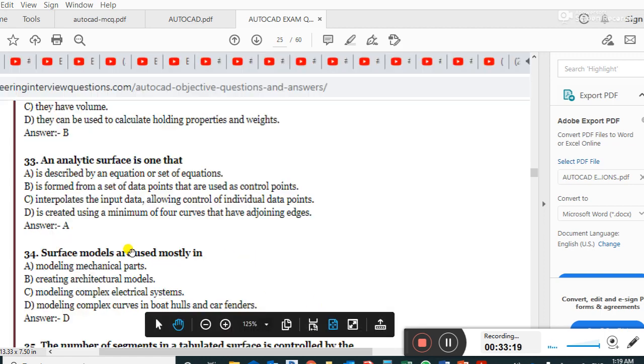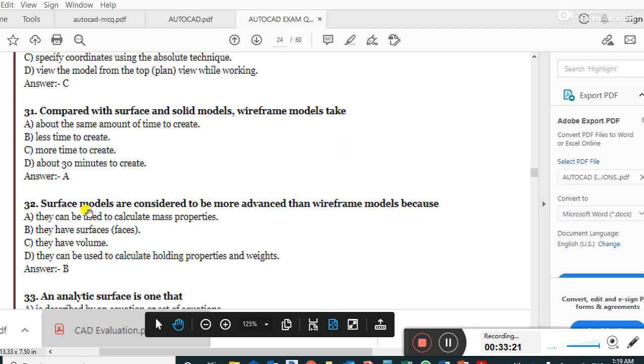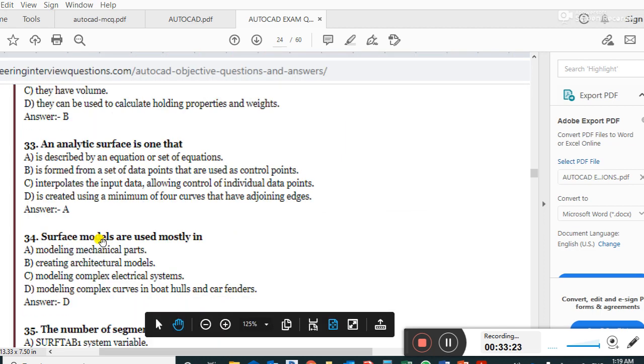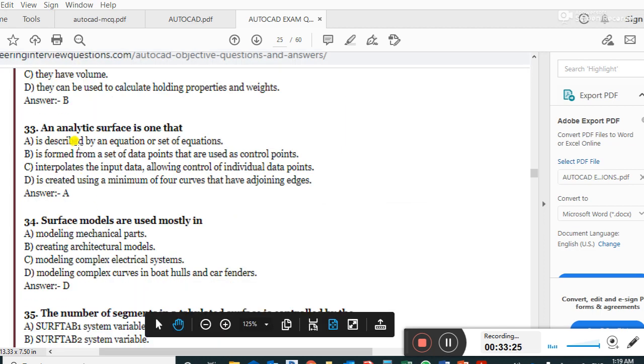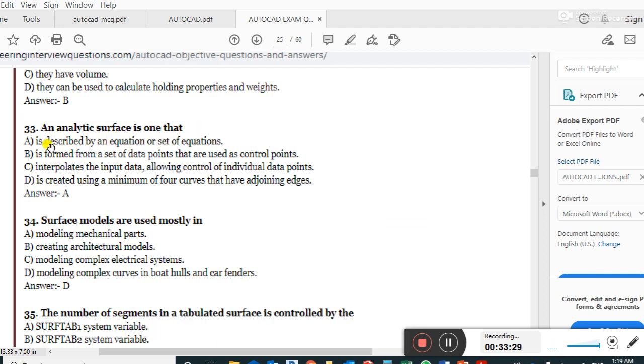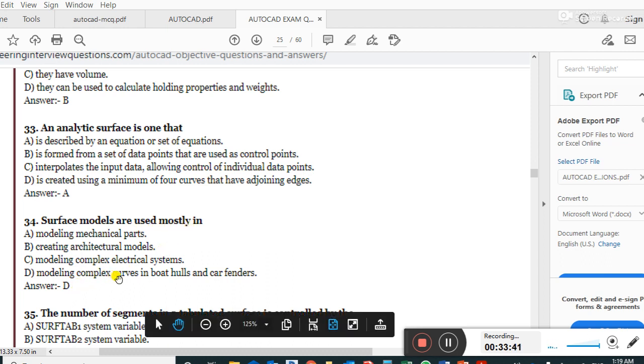Next questions, guys. 33. Analytic surfaces are those that are described by an equation or set of equations. Right answer. Surface models are used mostly in modeling complex curves in boat hulls and car fenders.